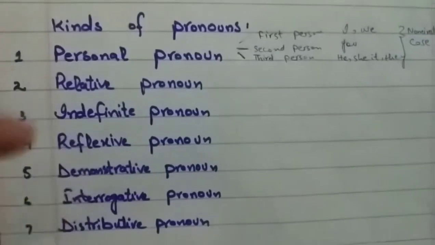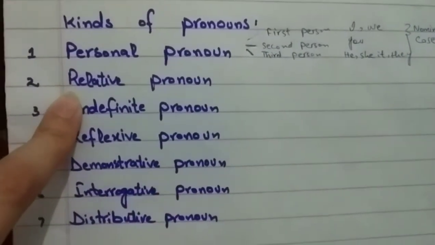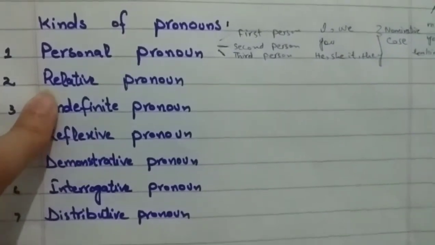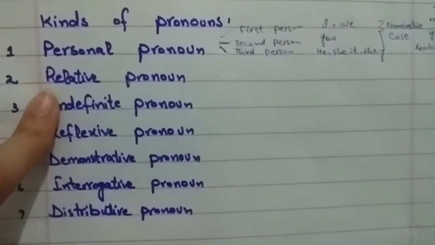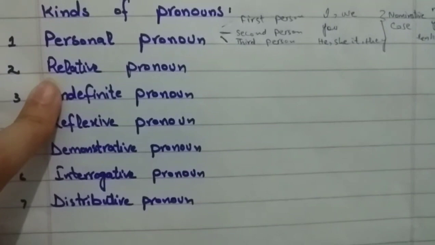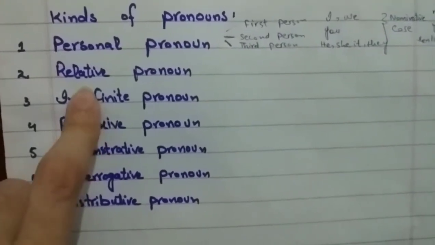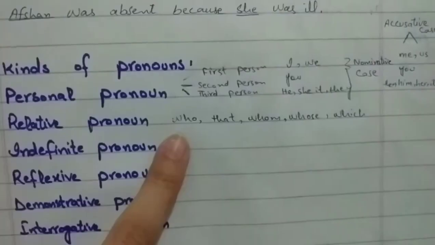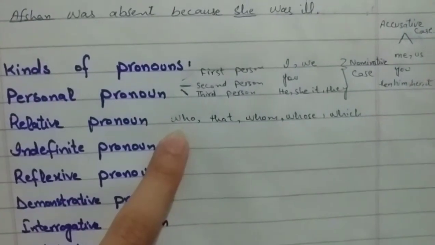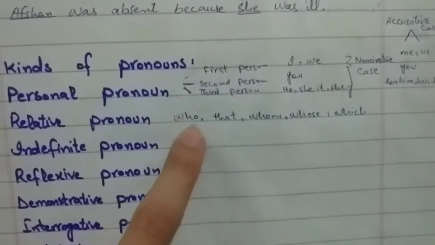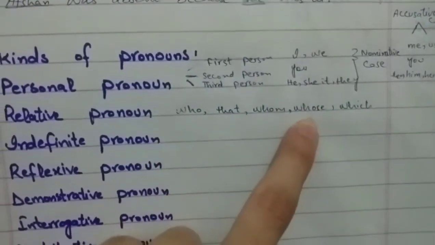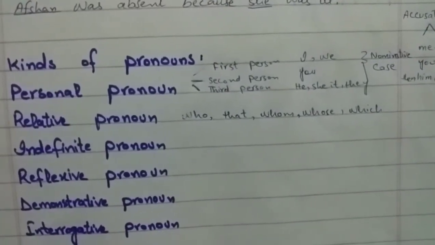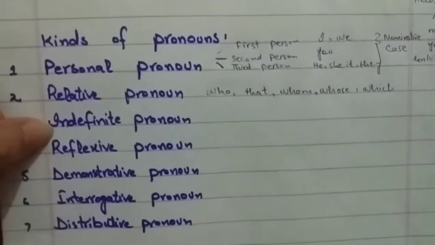Now we are going to move towards the relative pronoun. Relative pronouns refer or relate to an antecedent, or you may say a noun or phrase that has been mentioned earlier. Relate means that it builds a connection between 2 phrases. Examples of relative pronouns: who, that, whom, whose, which. These are the pronouns that we use to relate in a sentence.